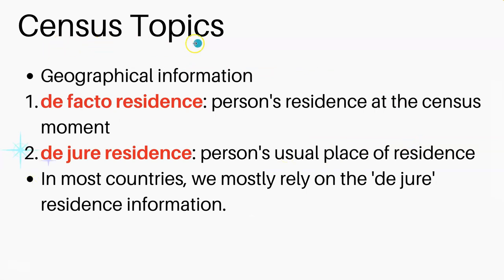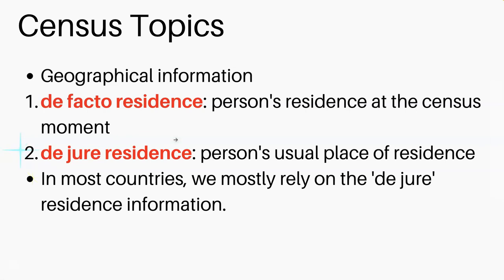Once again, the census topics, starting with the geographical information. There are two types of geographic information. What we call de facto residence, originated from the French. De facto residence means the person's residence at the census moment. For example, if we collect the data on July 1st as the middle of the year, you may live in your home or you may move or travel around.